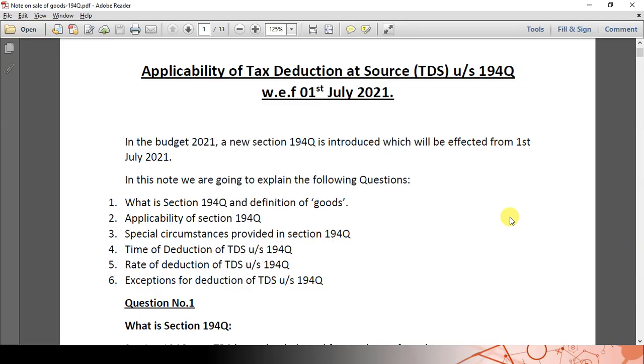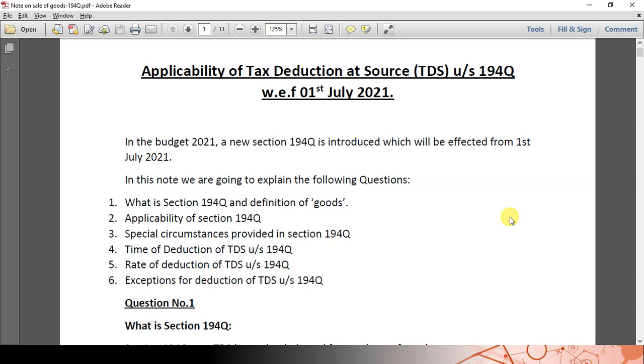Section 194Q. In Budget 2021, the government introduced this new section 194Q, which is effective from 1st of July 2021. Section 194Q says whenever you are purchasing goods, you have to deduct TDS. So far, the TDS provisions were applicable only for services, excluding purchase of immovable property, with a few exceptions. For the first time, Budget 2021 has introduced a new section, section 194Q, for purchase of goods.